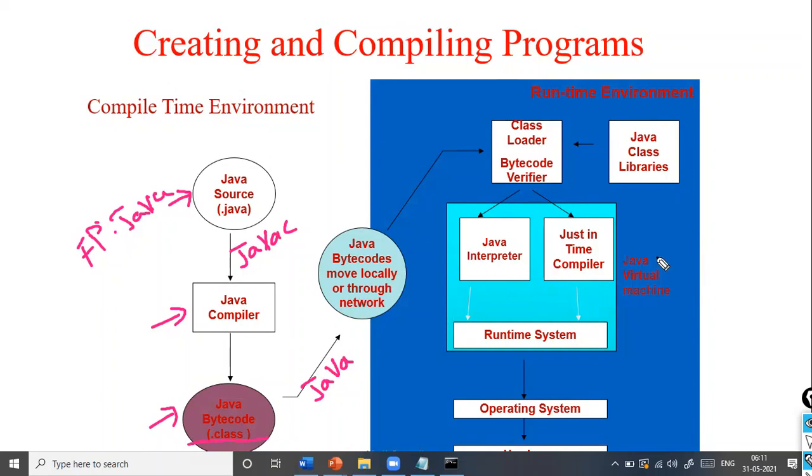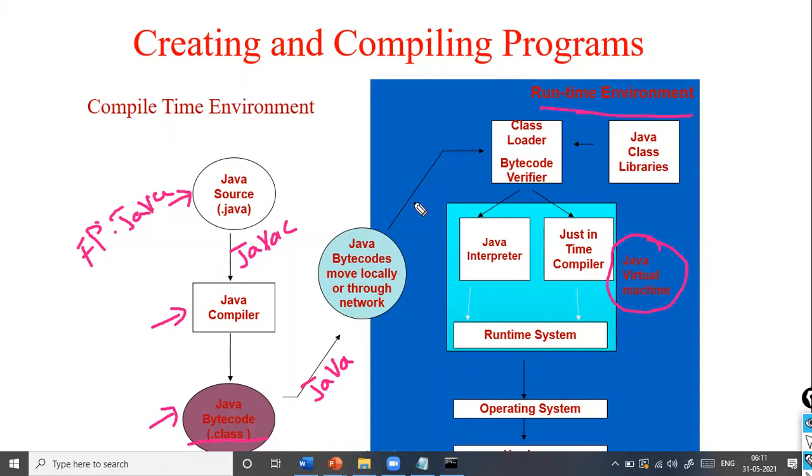If you can see here, this is our Java virtual machine, which is present in the runtime environment. That is your JRE. So JVM plays a major role in making Java platform independent.